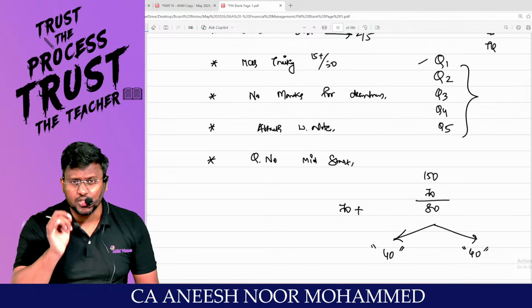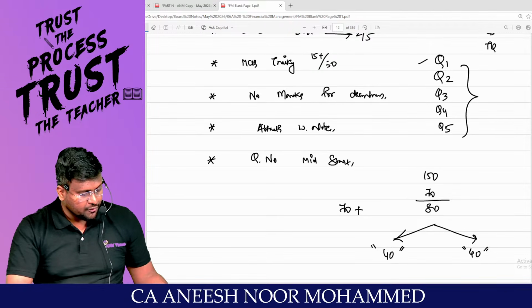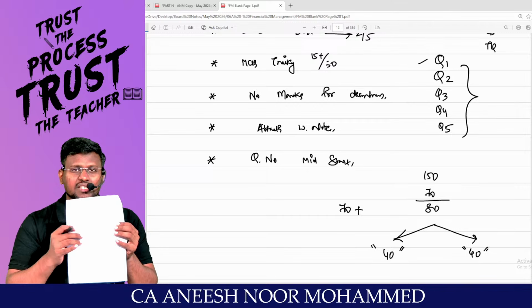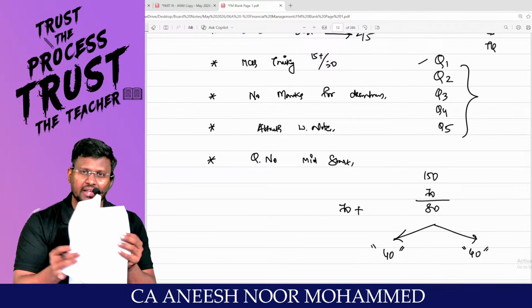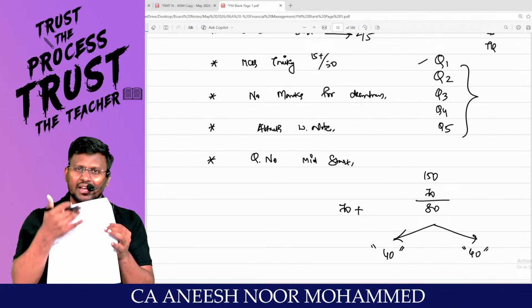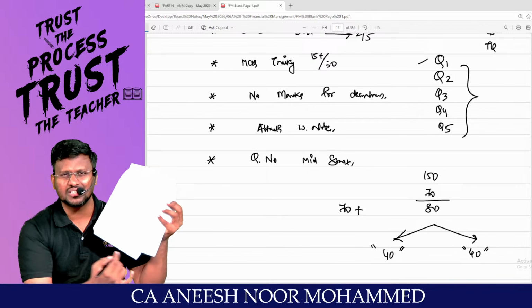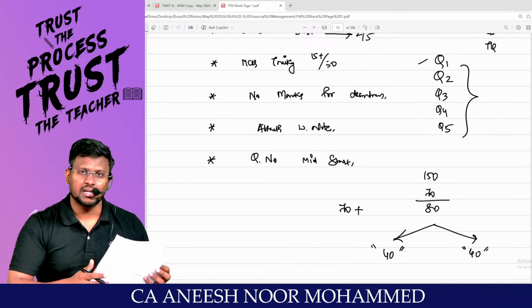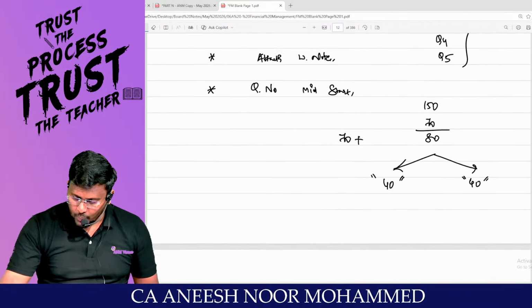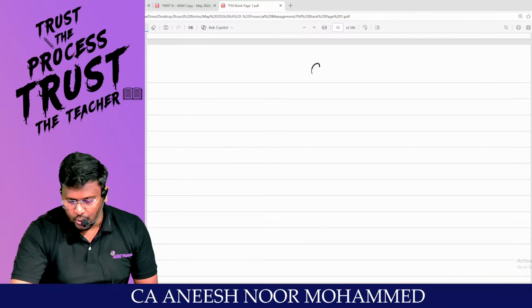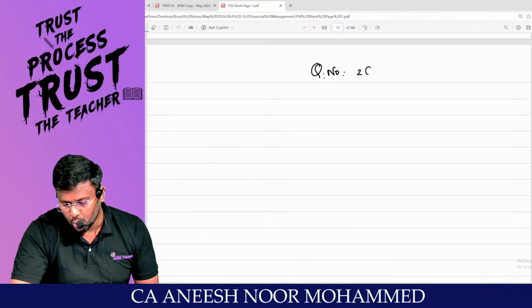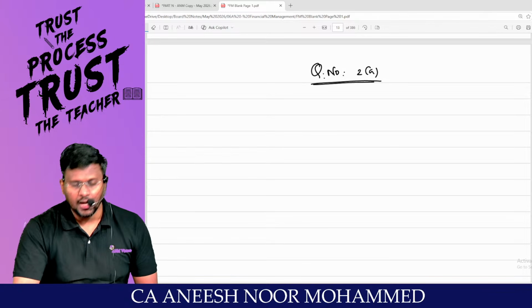Please try to attach a proper working note. In the sense, if you are writing the main answer in the sheet, sir, the working note should be on the very next page or nearby only. After writing the answer, don't write that PTO, please turn over, because the examiner will not see it. And always, in the paper here, try to write the question number, for example question number 2A, like that you write in the middle.